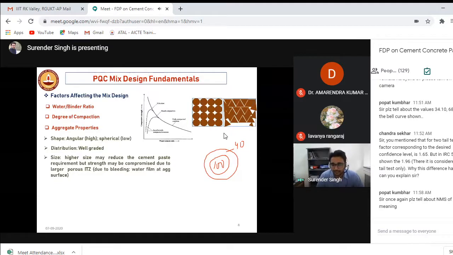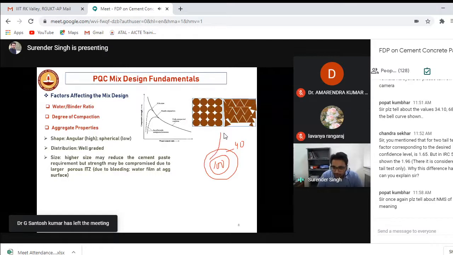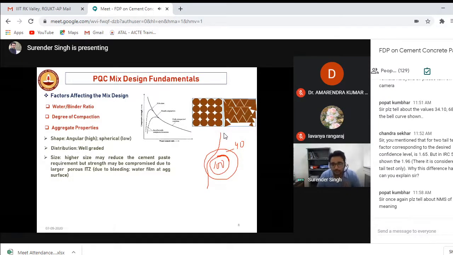No, it's not like that, because it's a composite matrix now. If I load it, the crack will go to the weakest link, and the weakest link is generally the interfacial transition zone between the aggregate and the mortar. Why? If you use big size aggregate, more water will be near the periphery of the aggregates. So your water by cement ratio will be more, and if your water by cement ratio is more, your strength will be lesser.